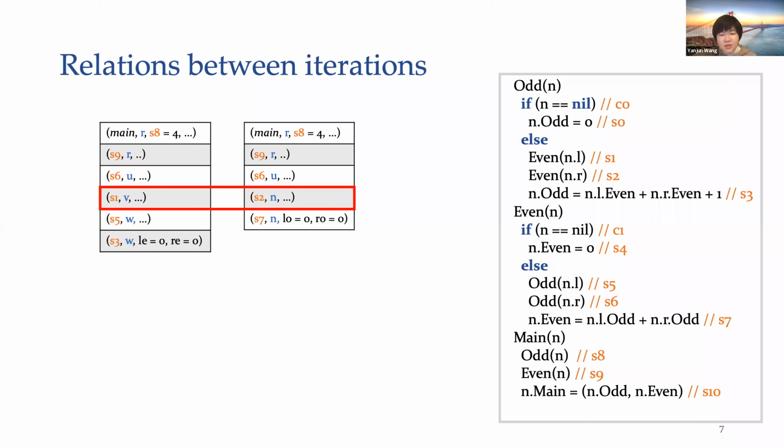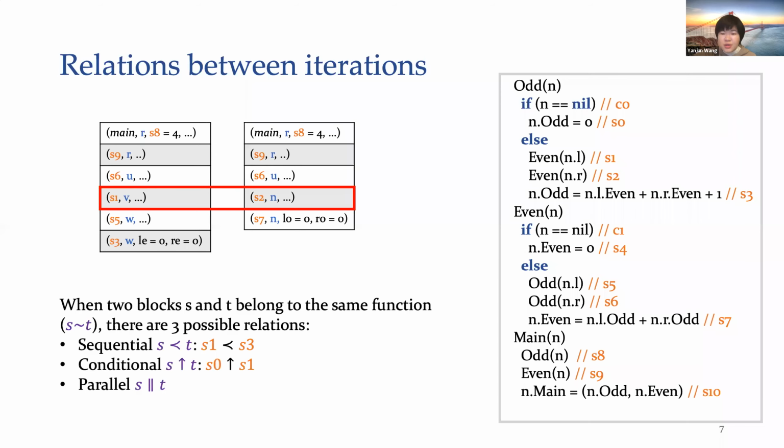We have noticed that when two blocks belong to the same function, there are only three possible relations between them. They could be sequential, for example, S1 and S3 in the function odd. Or they could be conditional, for example, S0 and S1 in function odd. They are in different branches of the if statement. Or they can be even in parallel. Since S1 and S2 are sequential in function odd, we can conclude that the iteration shown by the call stack on the left executes before the one on the right.